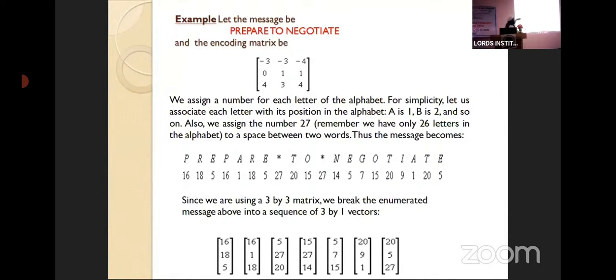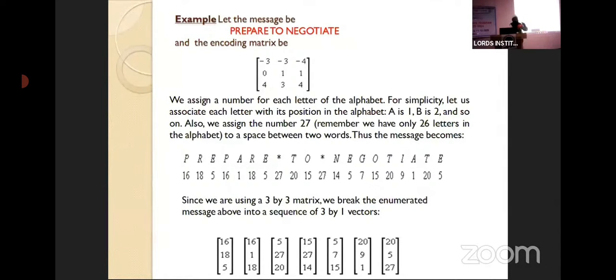Now we are having these English alphabets, and the logic we are using: every language has alphabets. How many alphabets are there in English? I hope everyone knows, that is 26 alphabets. So it is very easy. What is the number for A? Obviously 1. B is 2. C is 3. Like this. The last is Z, the 26th number.